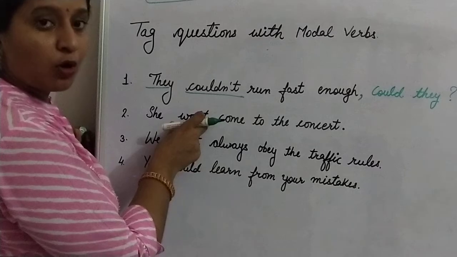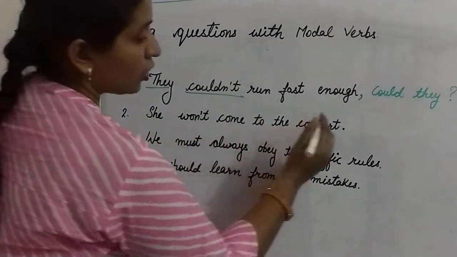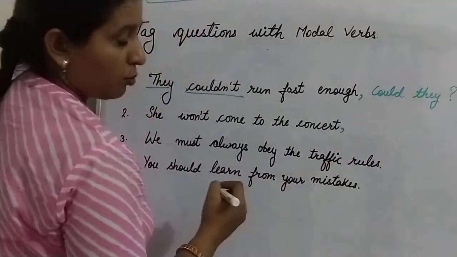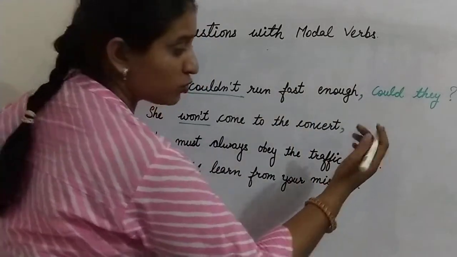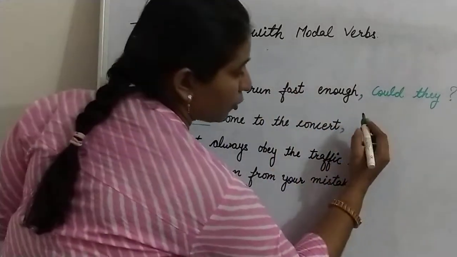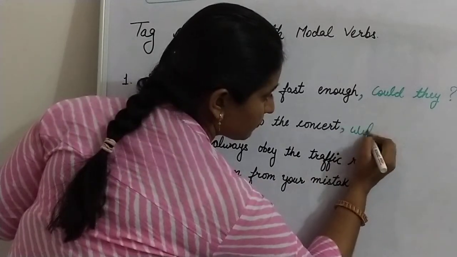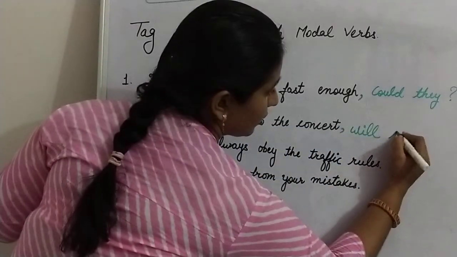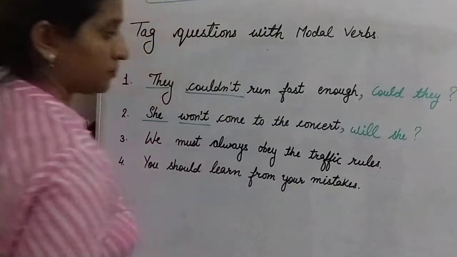So first of all, remove the full stop, put a comma. Here won't will change into positive; the positive form is will, and your pronoun is she: will she? And at the last, a question mark.